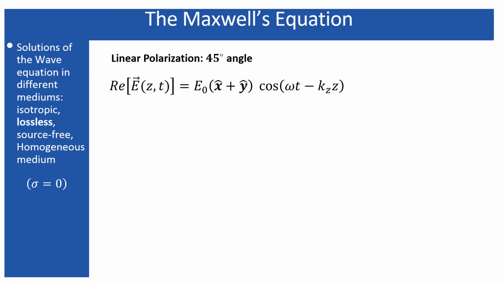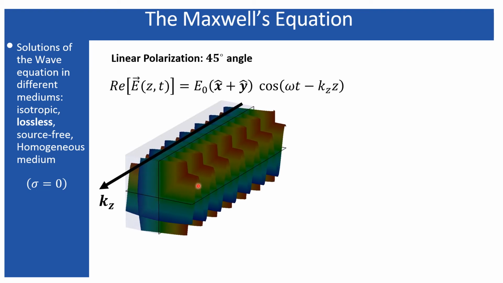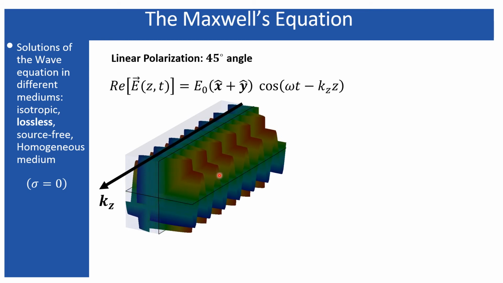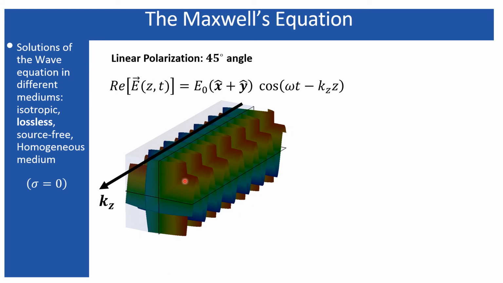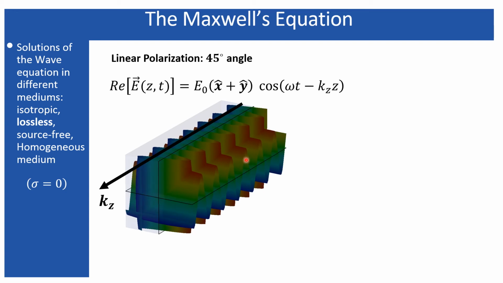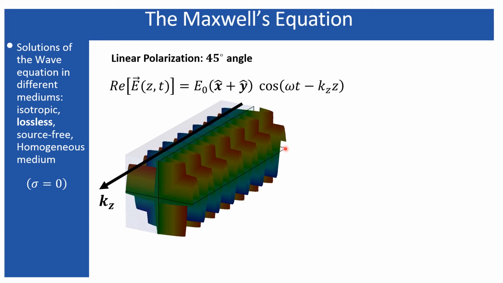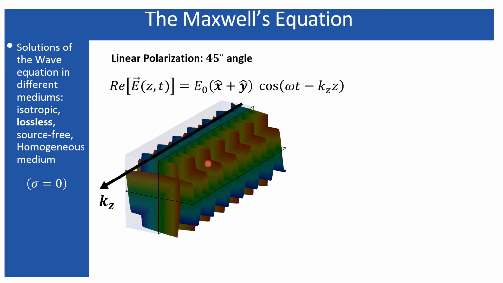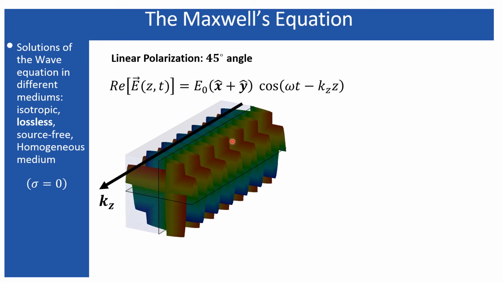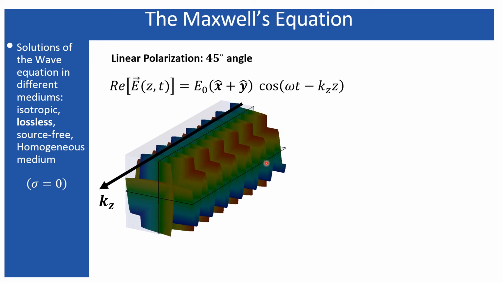Now let's take an example, the polarization at a 45-degree angle, which I discussed in the first slide or in the first case. Look, it has both the x directed wave and the y directed wave. Here I have just superimposed them, but this is not the actual wave you are going to experience, or the actual wave which propagates. It is just a superposition of the y component and the x component to make you understand. So these are basically the wave fronts, but actually the direction will be 45 degrees along this. That can be understood by observing the wave fronts.